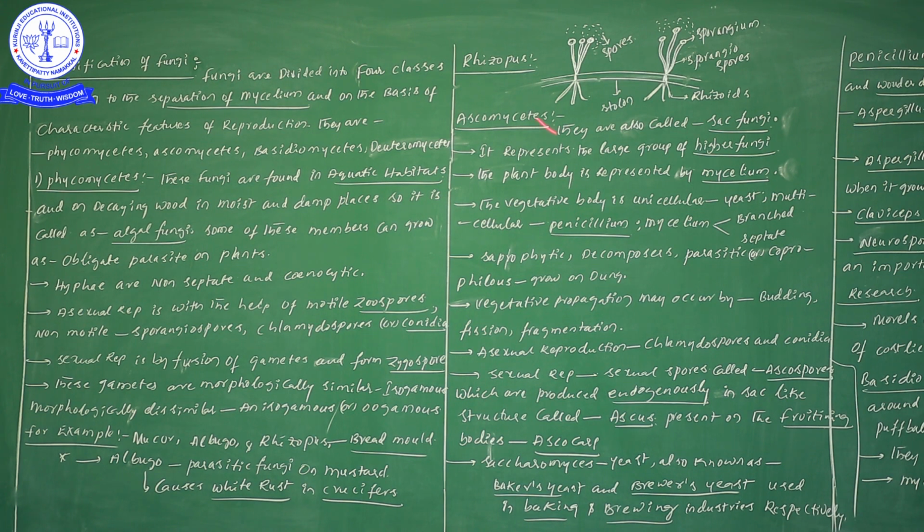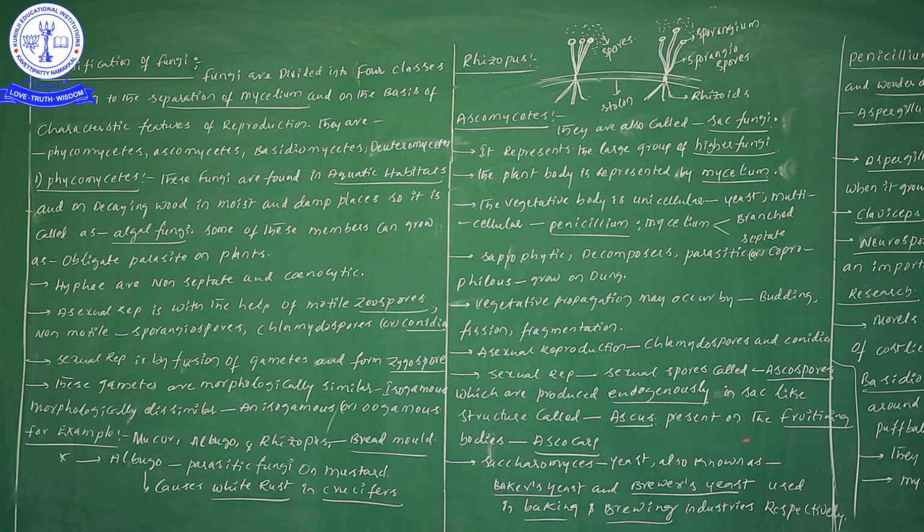Sexual spores in Ascomycetes are known as ascospores. Don't forget, sexual reproduction in Ascomycetes takes place by ascospores. These ascospores are produced endogenously in a sac-like structure known as the ascus. Sac-like means pocket-like structures; these pocket-like structures containing ascospores we call ascus.